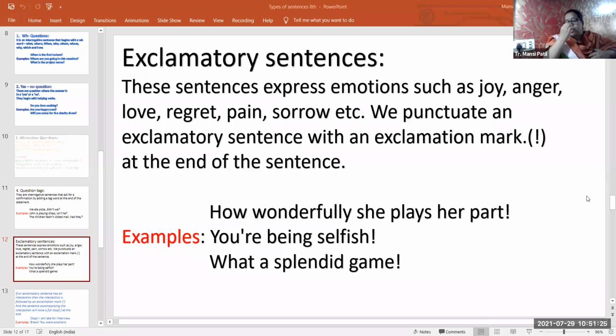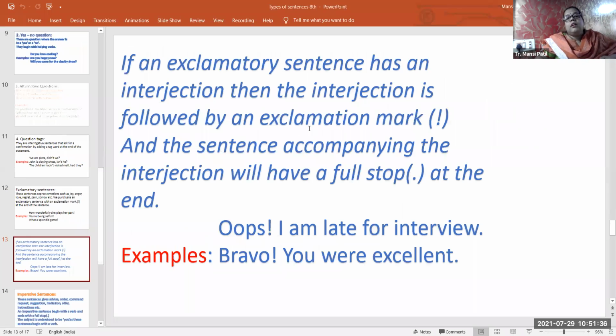Okay, so in this way we are going to express our emotions, and these are the exclamatory sentences. Now the next one. See, in exclamatory sentences also, every time the exclamation mark is at the end, that is not possible. So students, if the exclamatory sentence has an interjection, then the interjection is followed by an exclamation mark, and the sentence accompanying the interjection will have a full stop.